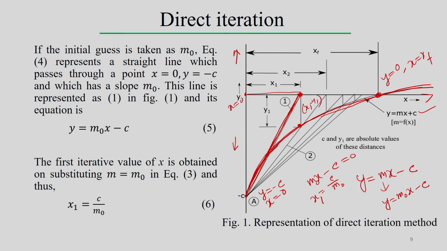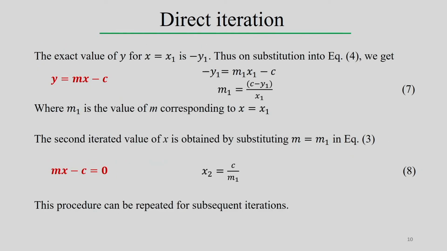Because this is the actual curve, y equal to mx plus c, and at this particular point, if we assume x equal to x1 as the approximate solution of this equation, then this point corresponds to y equal to minus y1. That is very obvious because this value indicates y1, and this is the negative direction of y. Therefore, that indicates minus y1. So, the exact value of y for x equal to x1 is y equal to minus y1. That is the point I just expressed.